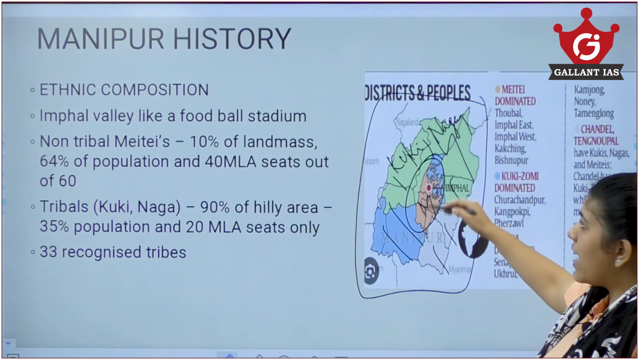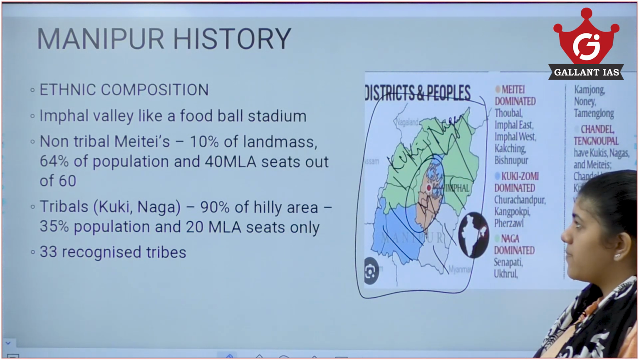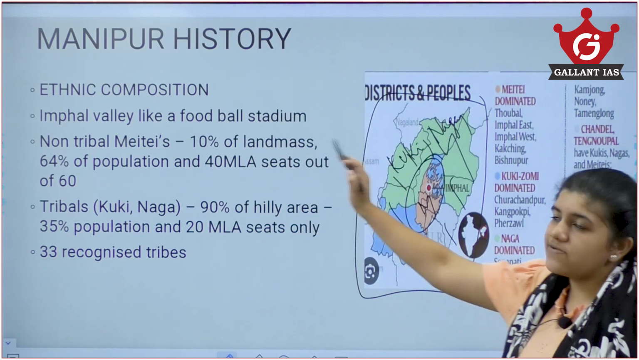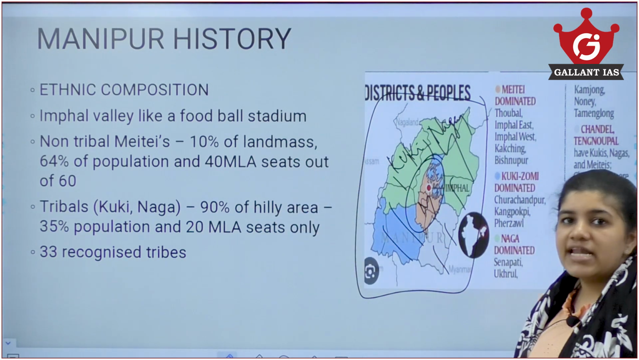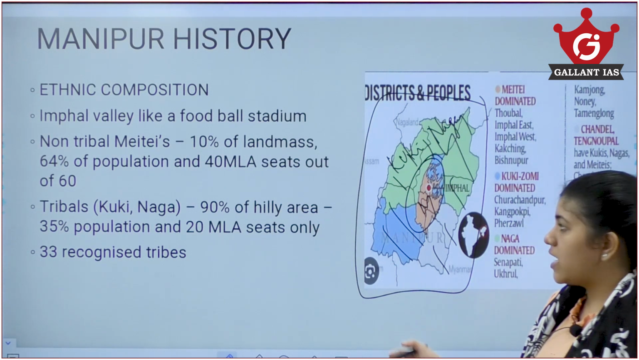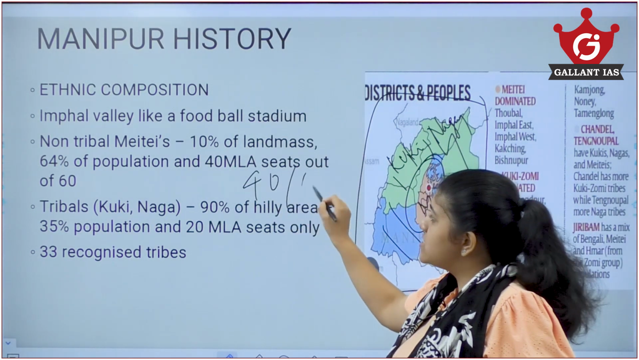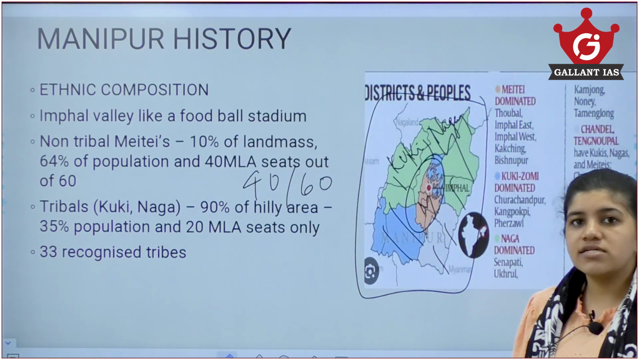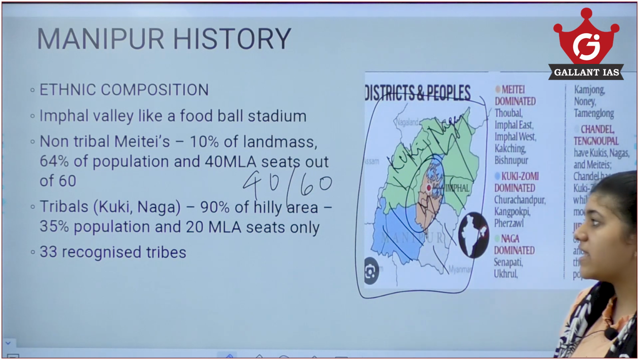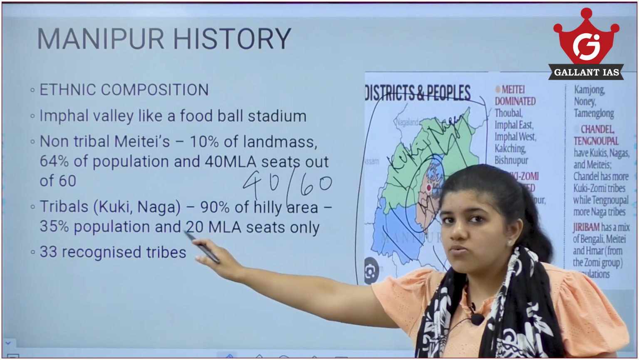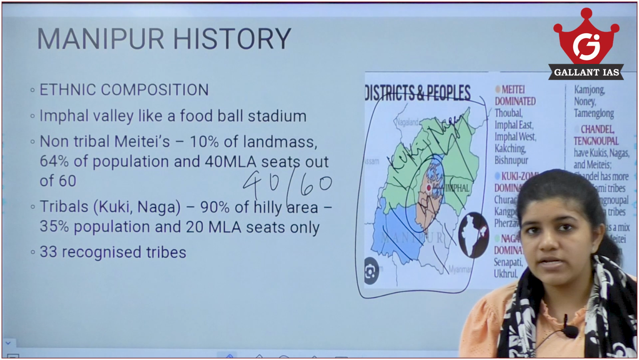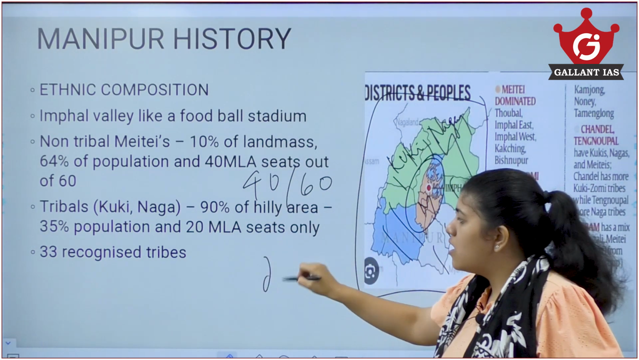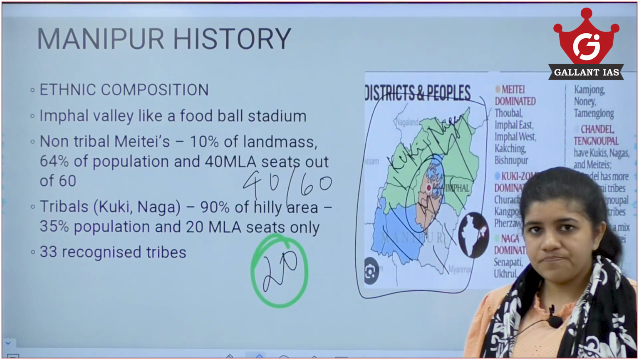Now you see here, the valley region is more like a football stadium, and the Meiteis hold just 10% of the landmass. But 64% of the population lives here and they are the most dominant, so they get 40 out of 60 MLA seats. The rest, 90% of the area, covering the hilly and geographical areas, is covered by the tribals like the Kukis and Nagas. They are just 35% of the population, but even with this much land area, they get just 20 MLA seats.